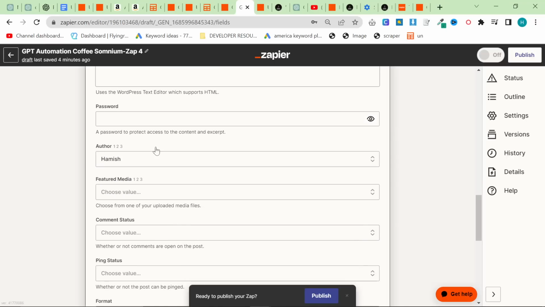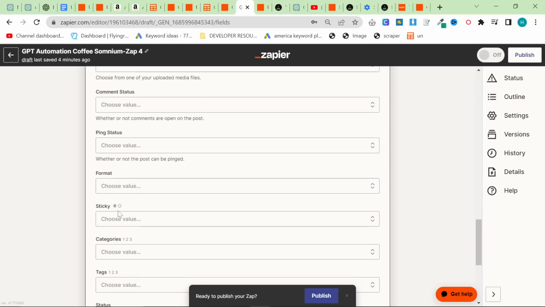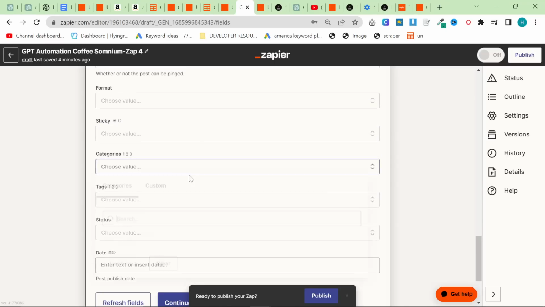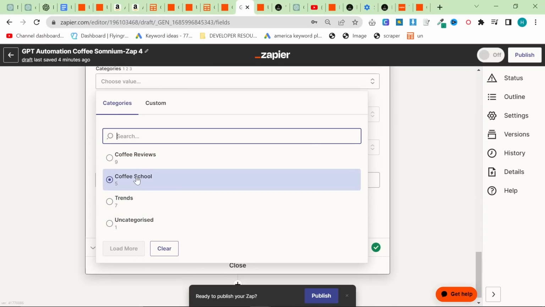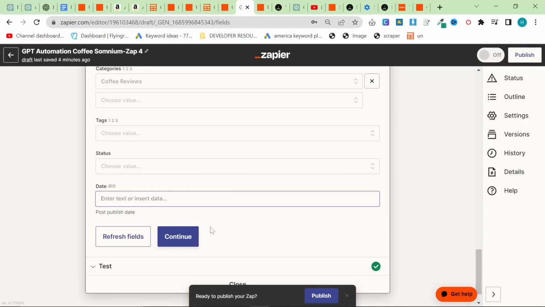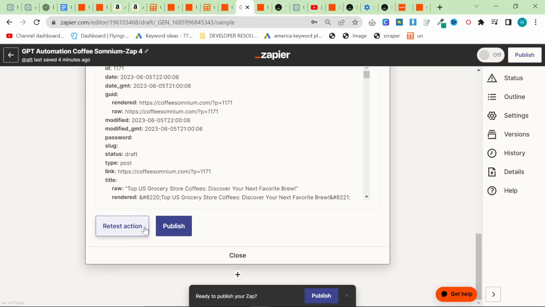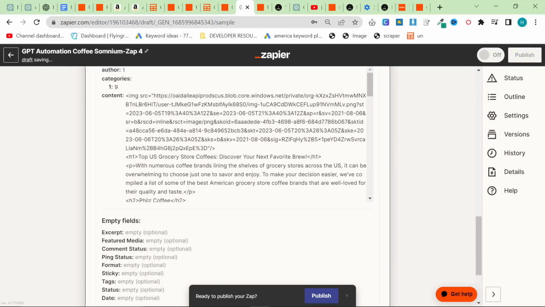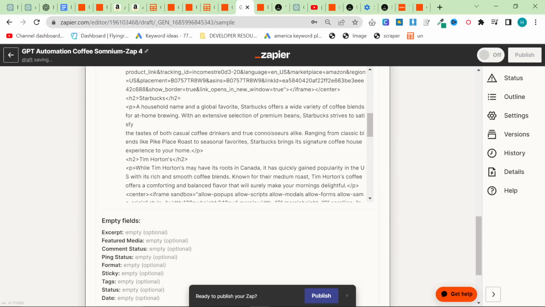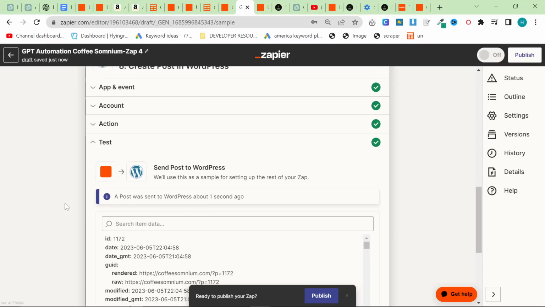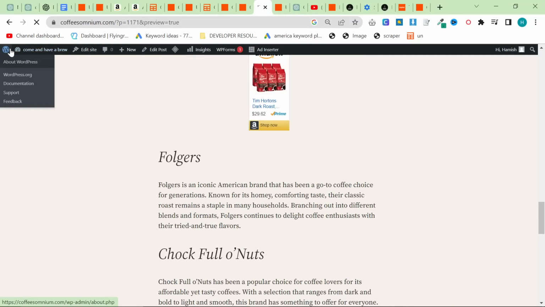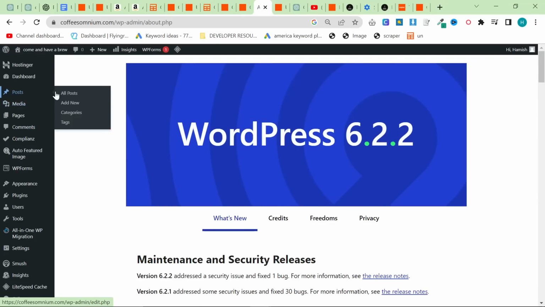You just want to make sure that you've got the author selected. You can choose to post right away. You can put it in a category if you want. So we're going to put this in coffee reviews because that's what it is. And then press continue. And now I'm going to press test action. So I have to press retest because I accidentally went off screen. I basically did a test.